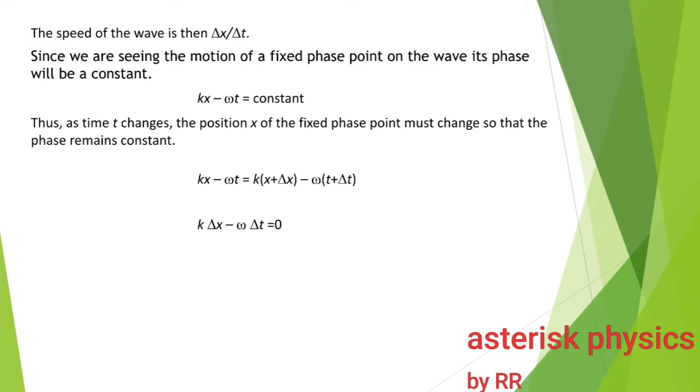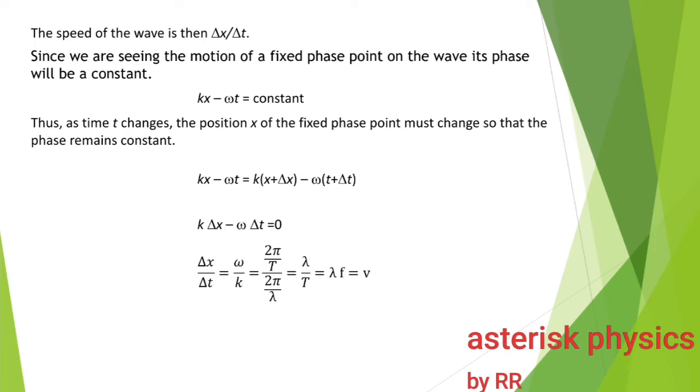Removing the brackets and cancelling the similar terms, we get k into delta x minus omega into delta t is equal to 0. On rearranging the above equation, we get delta x by delta t is equal to omega by k. Delta x by delta t is omega by k.